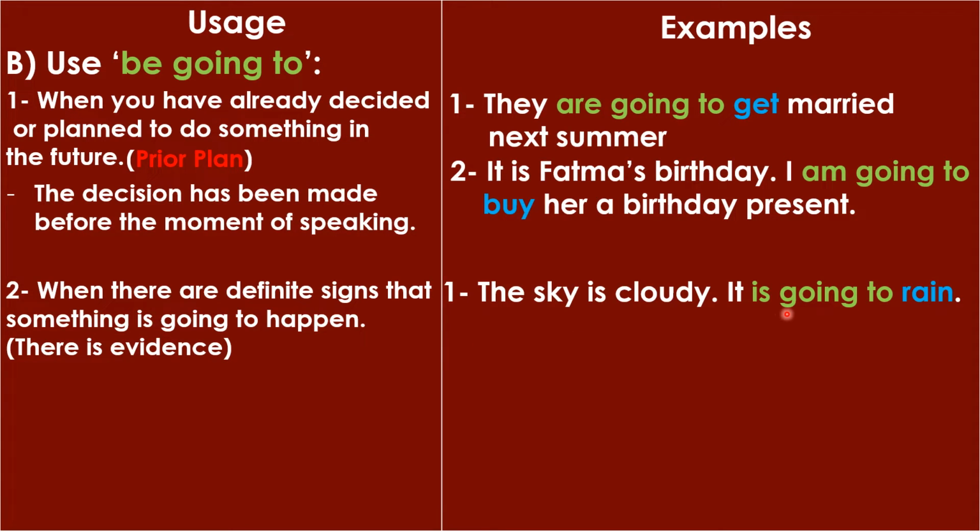The sky is cloudy. It's going to rain. أما أقول لك مثلا السماء مغيمة فيها غيوم، فدي علامة إن هي هتمطر. ف in this case I use be going to. It is going to rain. Okay. Also when I say he is so sick, he is going to die. طبعا هنا واحد لما يكون مريض زيادة، مريض جدا، فبنقول إنه بيموت. It's a sign of death. Okay. Serious illness or sickness is a sign of death.